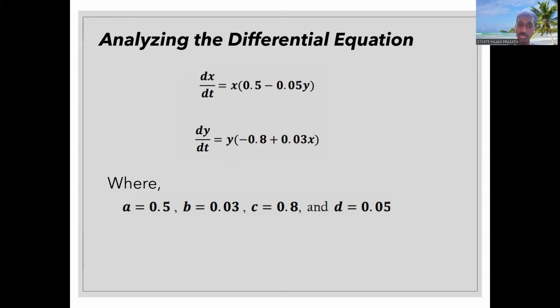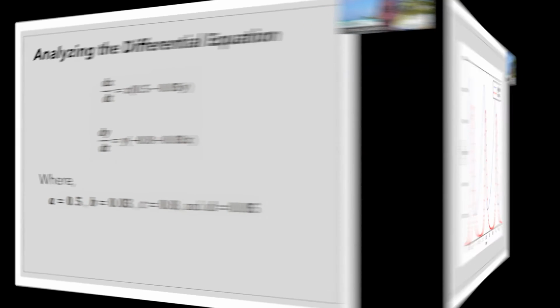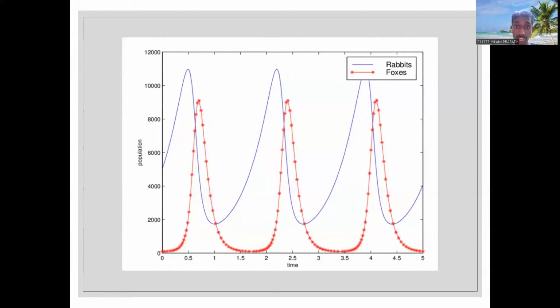So now we are substituting the variable data, which I get from the actual data, which is A equals 0.5, B equals 0.03, C equals 0.8 and D equals 0.05. So this is a sample equation, and this sample equation is genuine data. One of the most crucial metrics in the graph is the average periodic oscillation, found by analyzing the same position in consecutive phases and estimating the time interval between them. The periodic oscillation may be detected in various fashions; the peaks of the curves are frequently used.